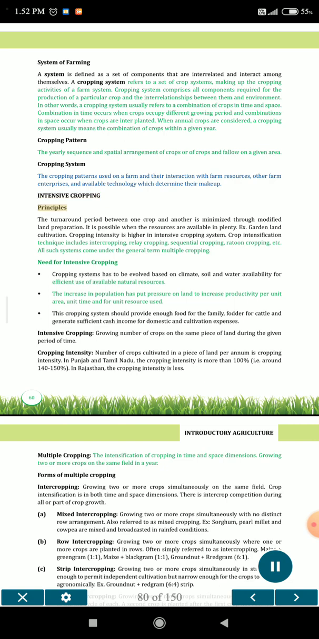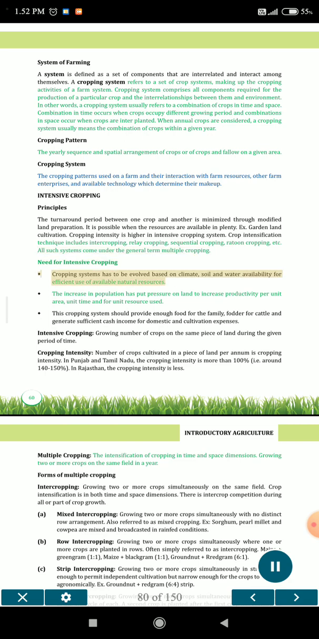Intensive cropping. Principles: the turnaround period between one crop and another is minimized through modified land preparation. It is possible when the resources are available in plenty. Cropping intensity is higher in an intensive cropping system. Crop intensification techniques include intercropping, relay cropping, sequential cropping, ratoon cropping, etc. All such systems come under the general term multiple cropping.